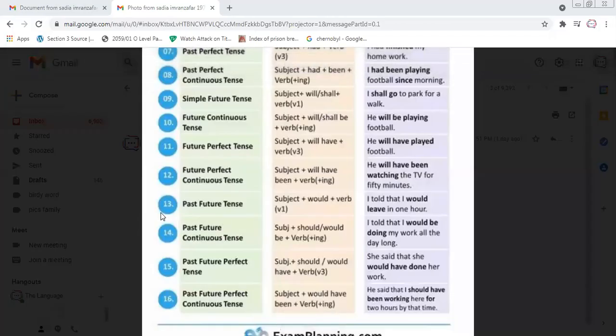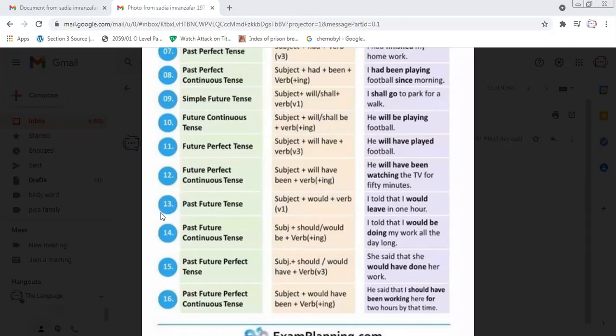So we are going to talk about future tense today, and we will learn what they are, and we will also look at examples of future tense. The first thing that we should know is that when we talk about future tense, it means that we are talking about something which is going to take place in the future, in the coming time.